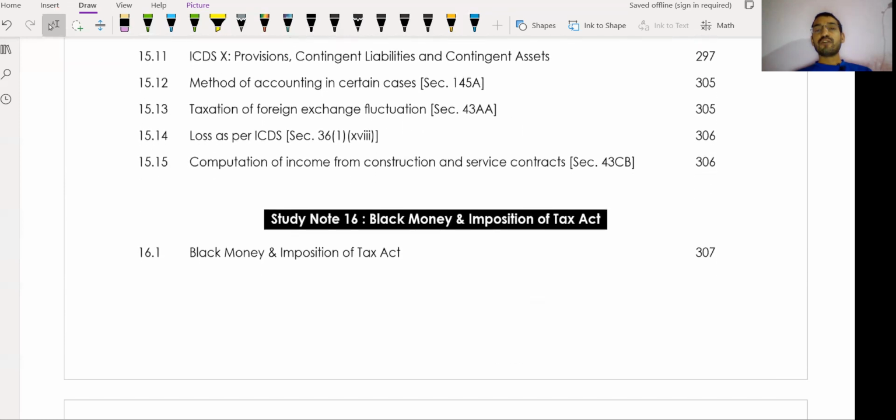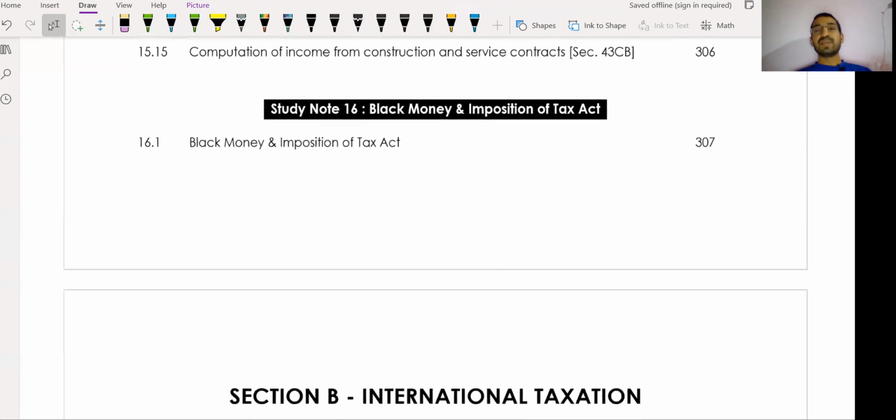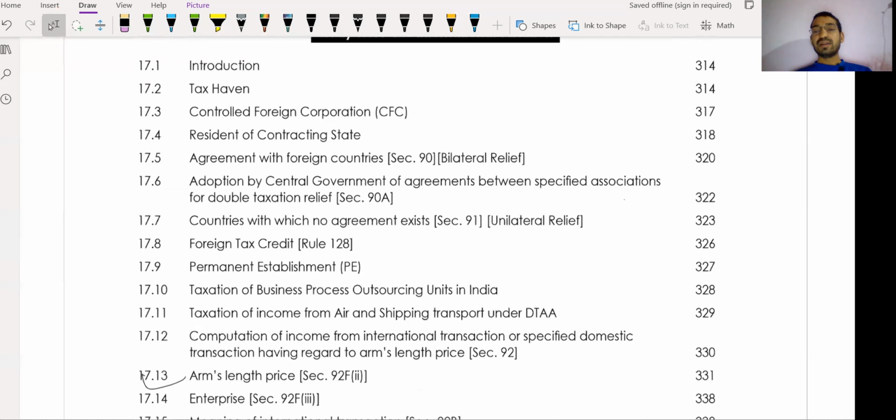Black money and imposition of tax act: you can do it, but it is not that important. If you want, you can ignore the chapter. Now come to Section B, international taxation: arm's length price and the five methods. You need 100% command over these five methods. They are very important. 100% one or two practical questions will come from this. Then advance ruling agreement, advance ruling price. Case study is sufficient from the study material itself.